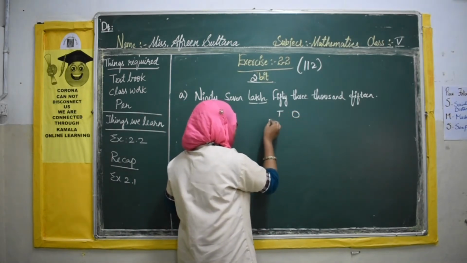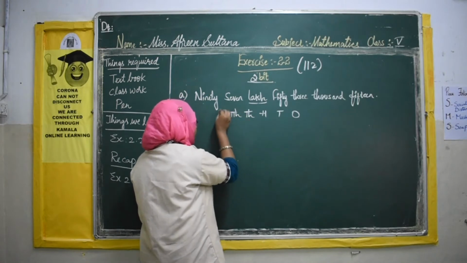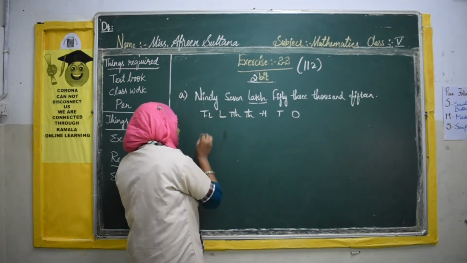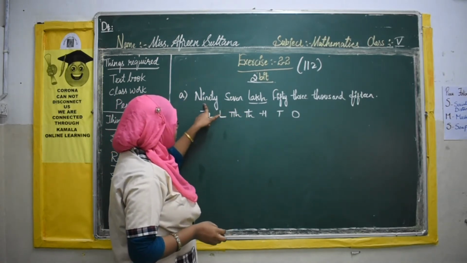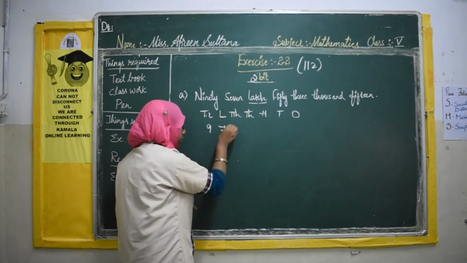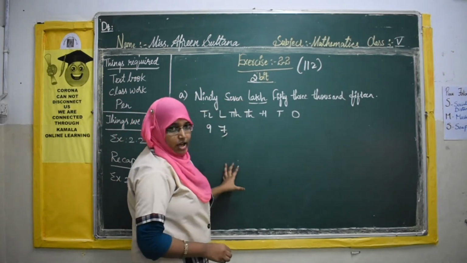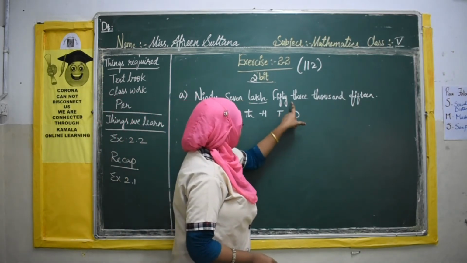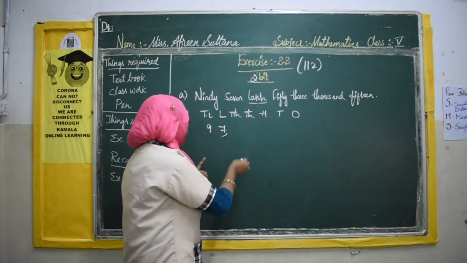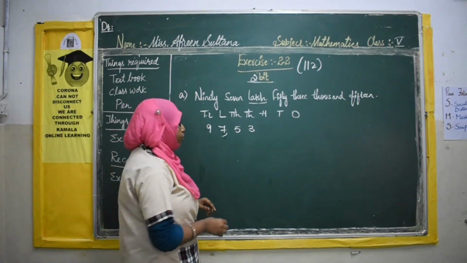Ones, tens, 100, 1000, 10,000, lakh and 10 lakh. So now let us place the digits. 97 lakhs. So 97 will go under the lakh period. We have written our first two digits. Now we have placed a comma. There is 53,000. So 53 will go under the thousands period, thousands room.